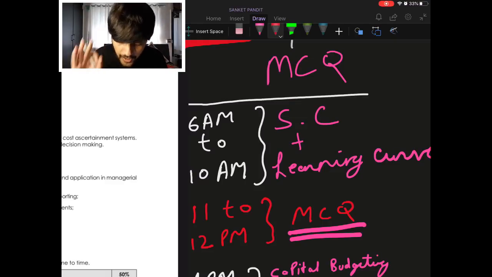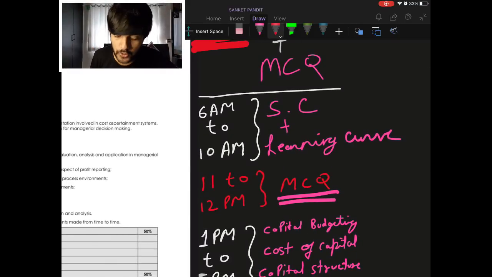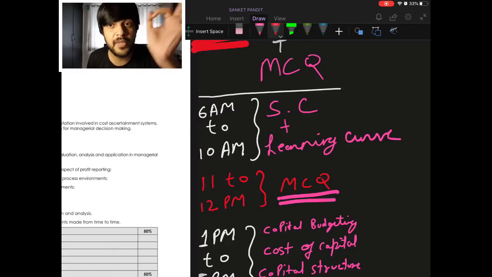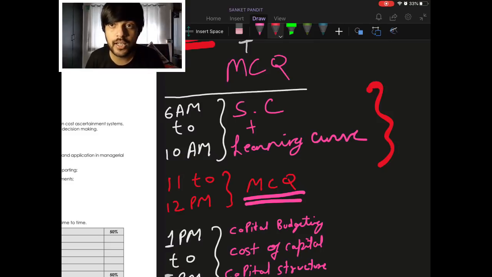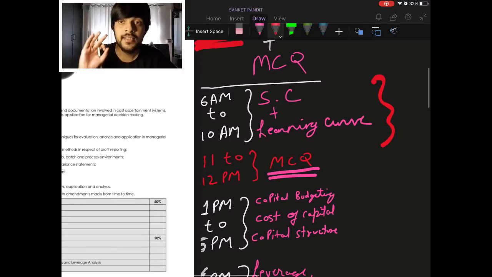That time, early morning, do standard costing, because it is very important and there are various formulas of standard costing. So I am allotting you early fresh morning time for standard costing and learning curve. So 6 a.m. to 10 a.m. you can do standard costing and learning curve, and your chapter is over. Some basic theories are also left, so you can adjust the theory also in this duration, because 4 hours won't be required for standard costing and learning curve. So in that 1 hour you focus on the theory of costing also. Then 11 to 12 you can again give one reading of MCQs.